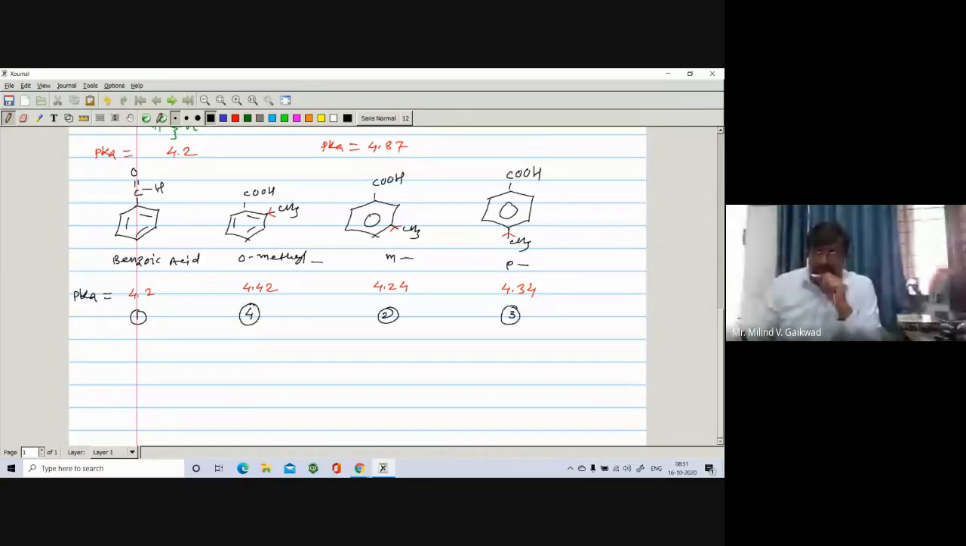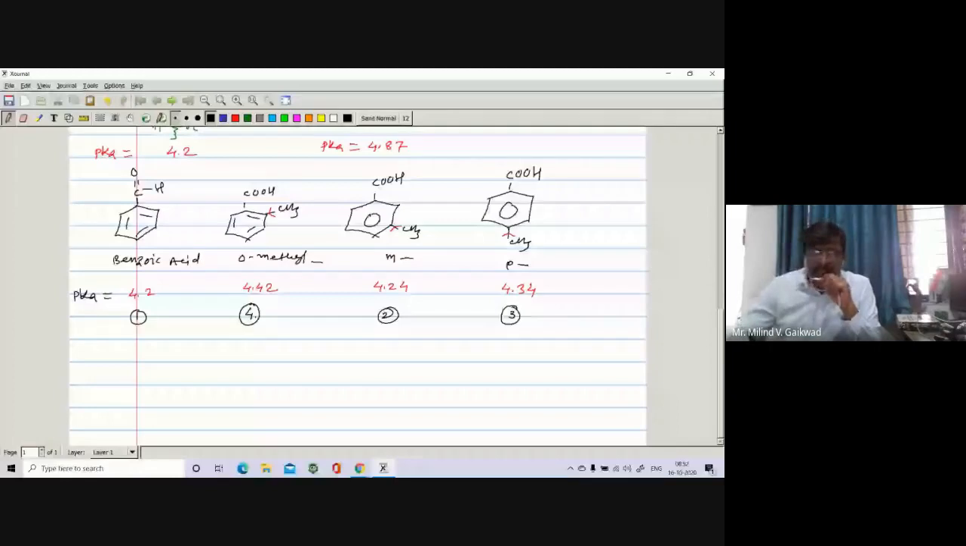And that's why here the ortho and para are found to be less acidic as compared to meta. Here the methyl group is an electron donating group, so similar to your phenol. And if you compare again the ortho and para, here the ortho is found to be less acidic as compared to para. What is the reason? Of course, both show hyperconjugation effect, but again this ortho is found to be less acidic as compared to para. What is the reason?